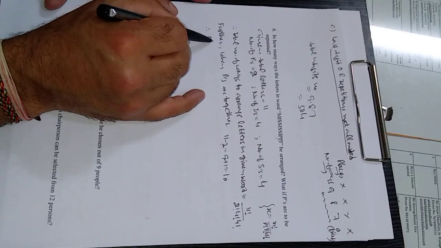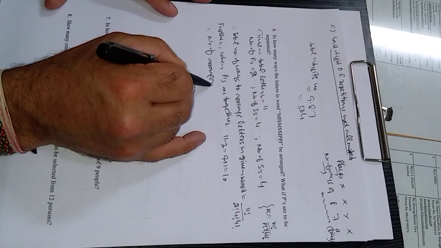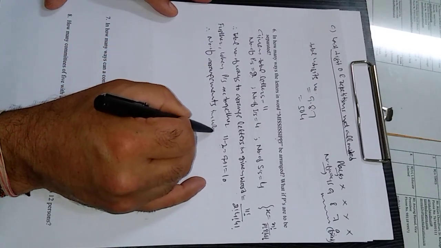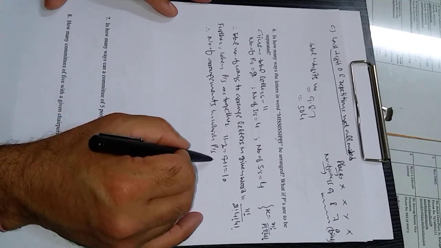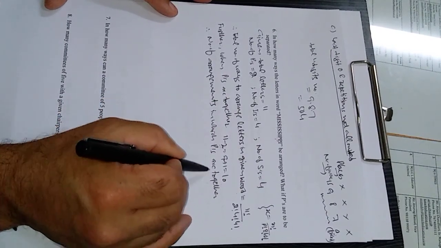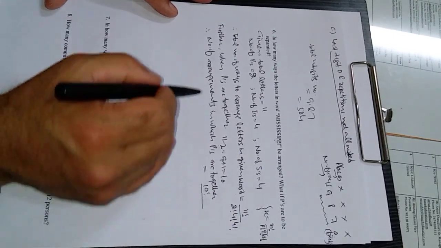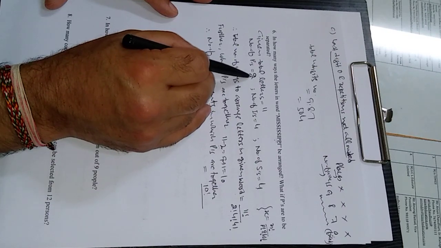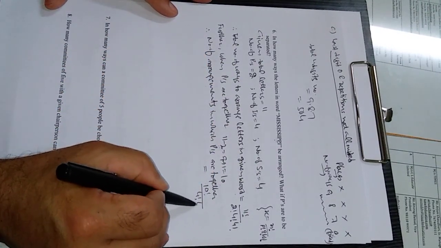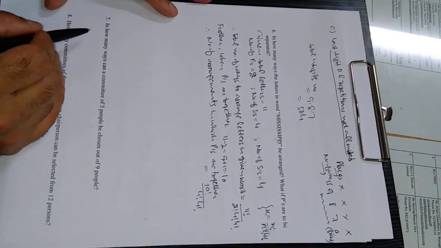Therefore, the number of arrangements in which P's are together is equal to, again by this formula, this time n is 10, P as 1 letter is not repeating here, only these 2 are repeating: I is 4 times and S is 4 times. Alright, again by using this formula.